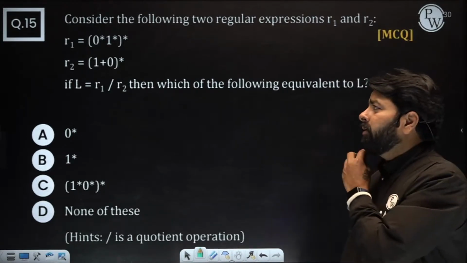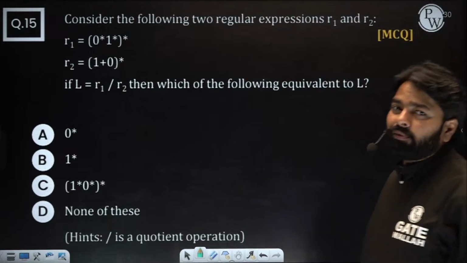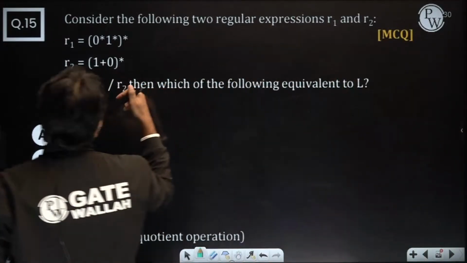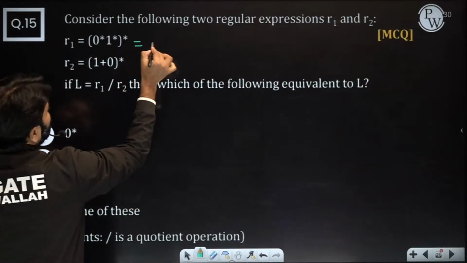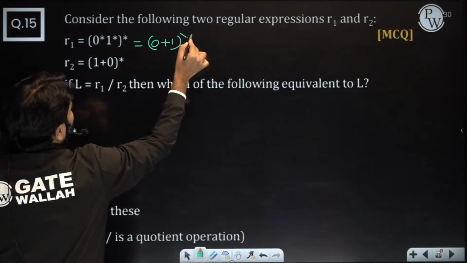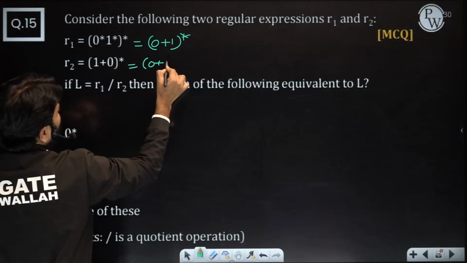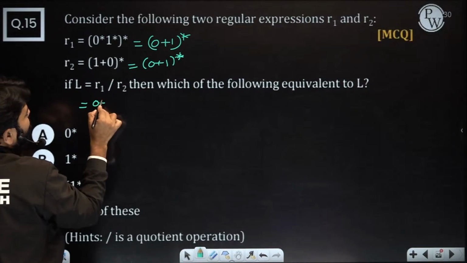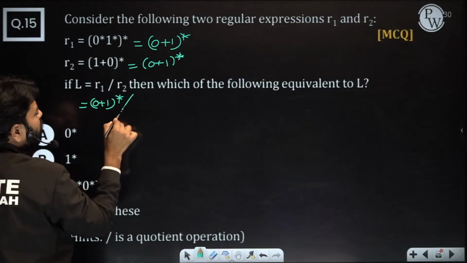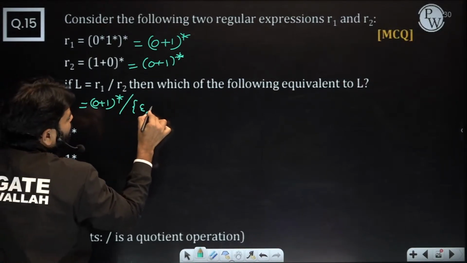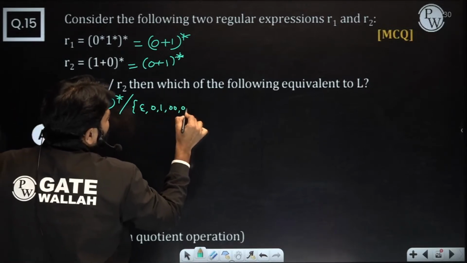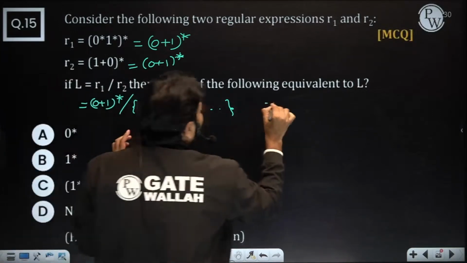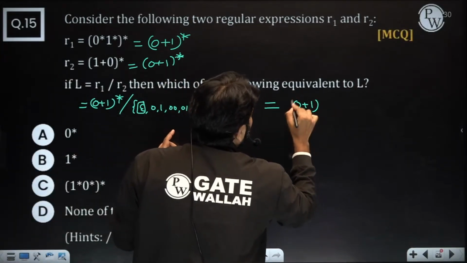Yeah, both are equivalent. One thing is true. But in this conclusion, here the one option, both are what? (0+1)*. That means every string is possible. In that, one option is enough to discuss, right? R1 is (0+1)*. Here you have a lot of options in R2, like epsilon, 0, 1, 00, everything we have. Just consider this answer is over. Here only you are getting everything, (0+1)*.